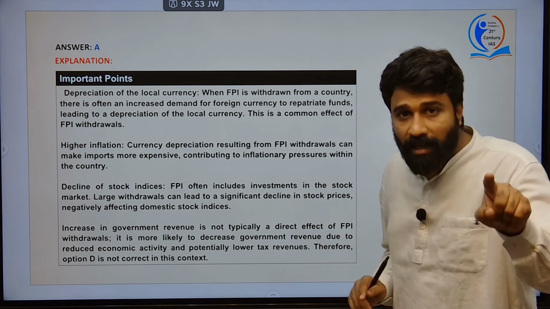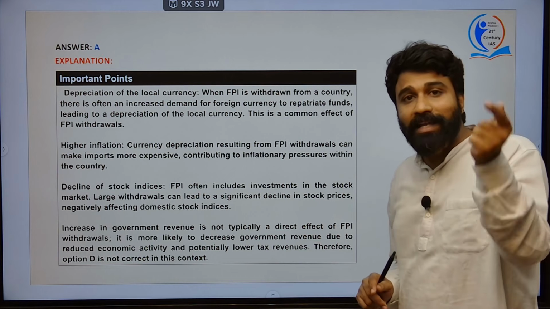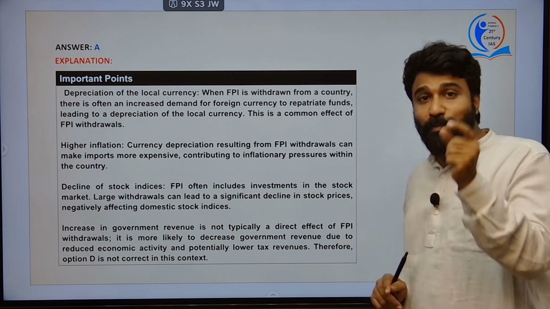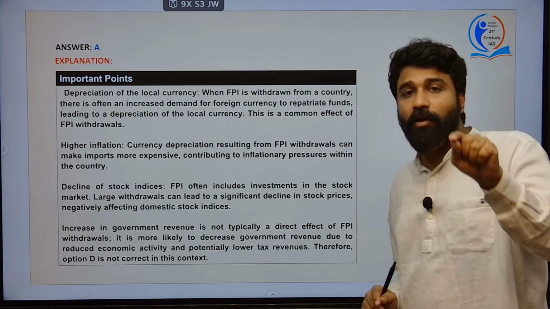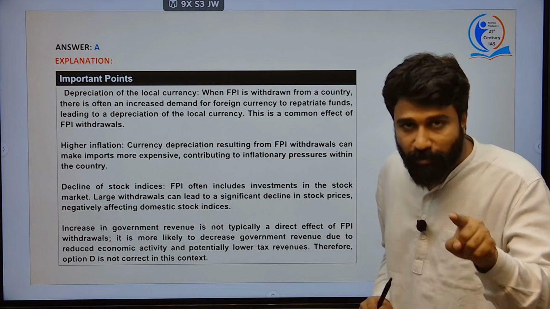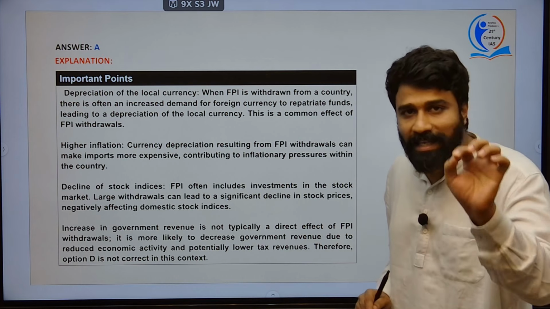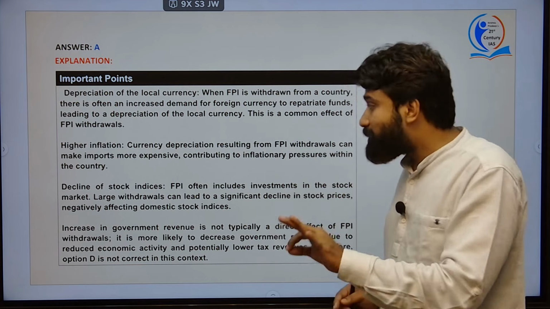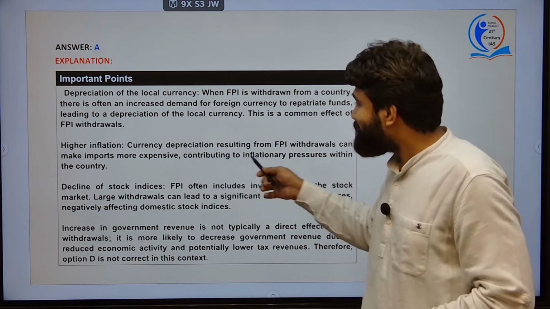Such an increase in the dollar rate will also create higher inflation, that means inflationary pressure while importing goods. So, the price of imported goods will also be increased, that is called higher inflationary pressure, which is a consequence and outcome of such currency depreciation.